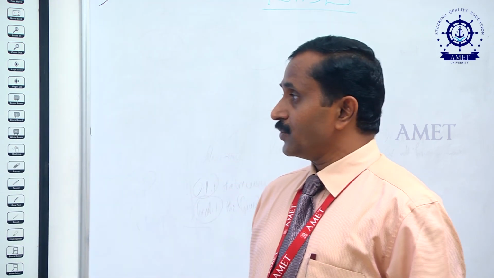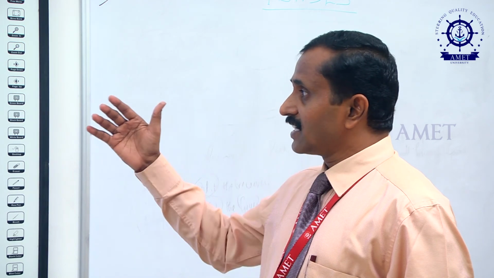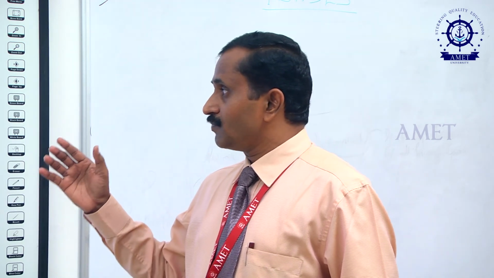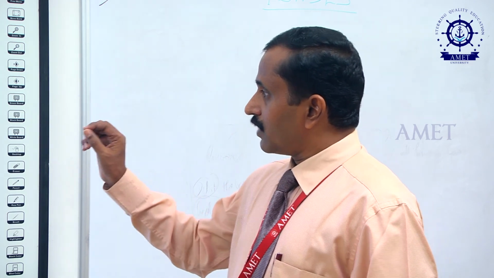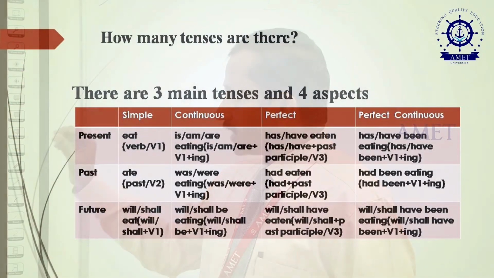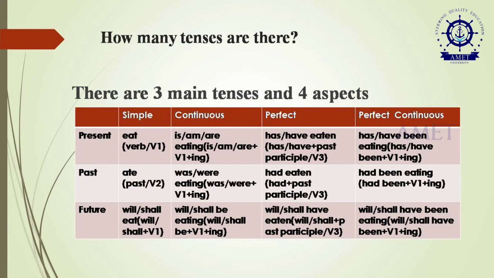For present continuous, we will have to use the auxiliary verbs is, am, are plus verb plus ing form. Is eating, for example: he is eating or they are eating can be stated. Here I have mentioned V1. V1 means verb 1.